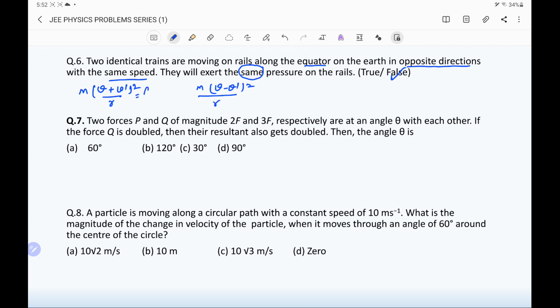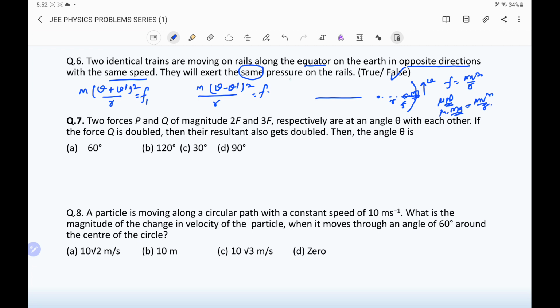And this centripetal force is provided by a friction force F. If on a circular path the train is moving on a path of radius r and velocity v, we know there is a friction F inward, and this friction force is equal to mv square by r, and this friction force is mu N, where N is the reaction of the earth on the train, that is mu into mg. mg is the weight of the train. It is equal to mv square by r.